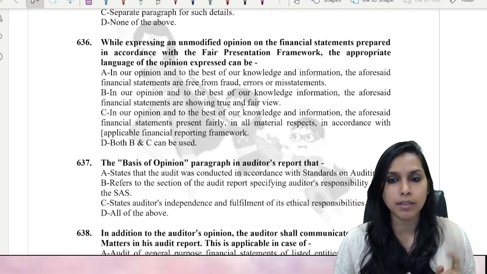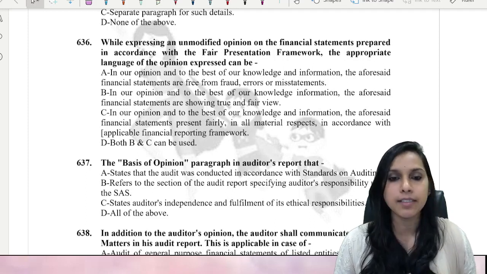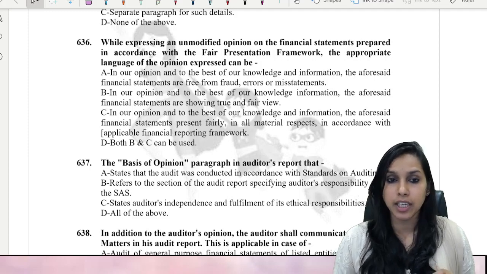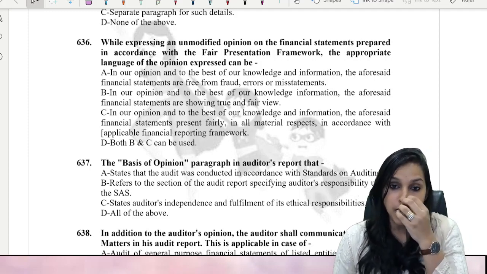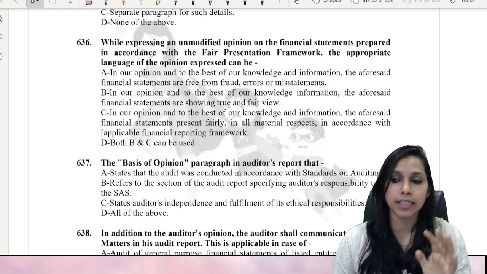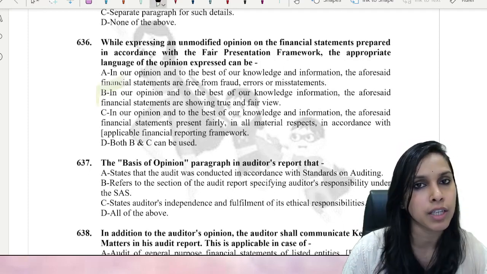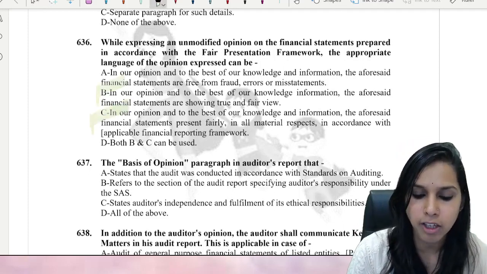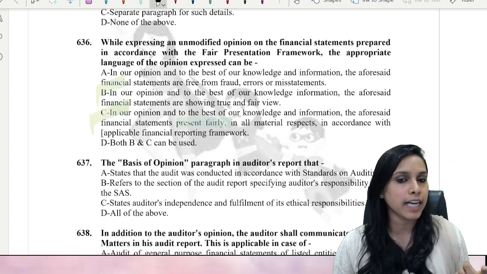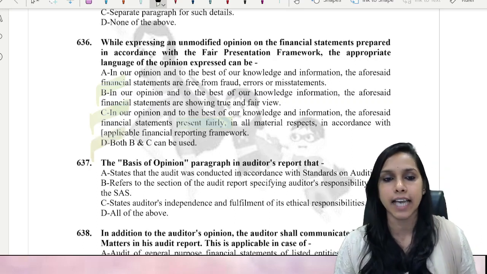In our opinion and to the best of our knowledge and information, the aforesaid financial statements are showing true and fair view. Option C. In our opinion and to the best of our knowledge and information, the aforesaid financial statements present fairly, in accordance with applicable financial reporting framework. So here option B also focuses on truth and fairness of financial statements, and C also says present fairly. Present fairly means giving a true and fair picture. So here what should be the right option, my dear friends? D is the right option. Both B and C can be used.